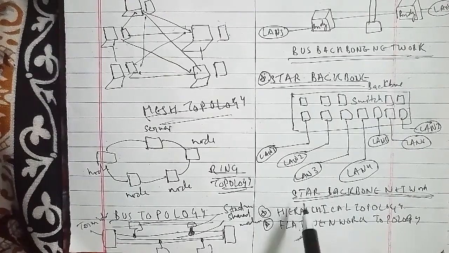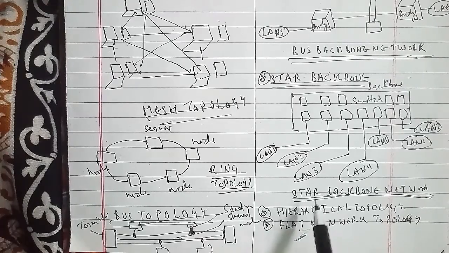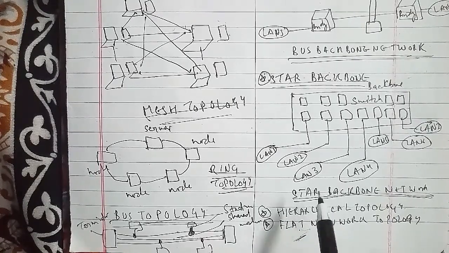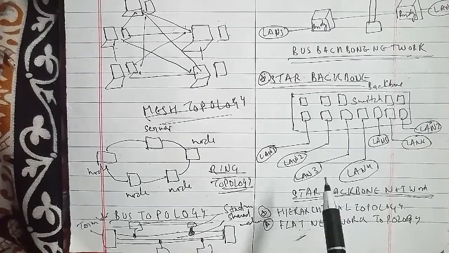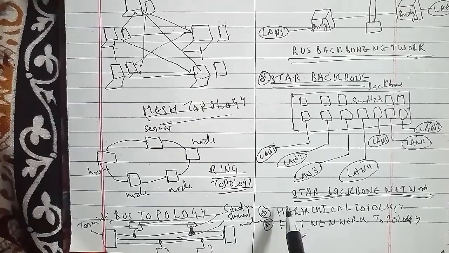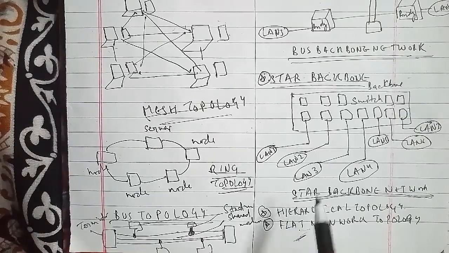When the network grows, however, a flat network is undesirable. The lack of hierarchy makes troubleshooting difficult. Rather than concentrating troubleshooting efforts in one area of the network, you may need to inspect the entire network.